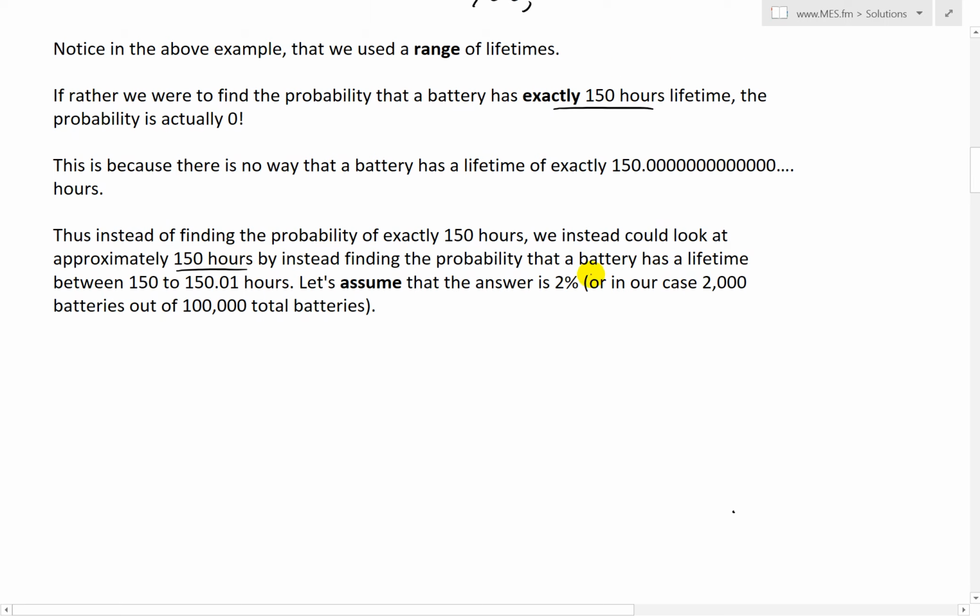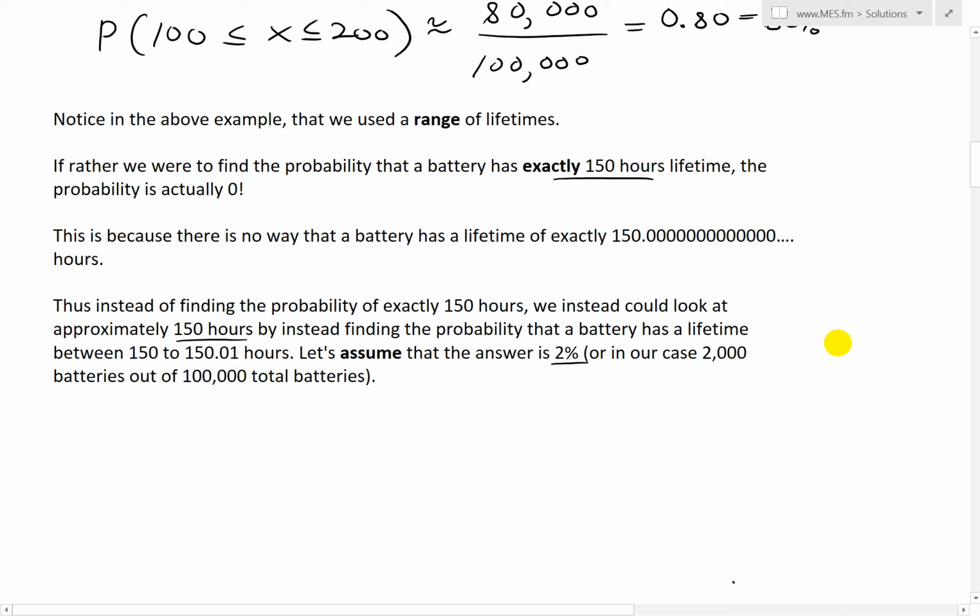So instead, we find the probability that a battery has a lifetime between 150 and 150.01 hours, which is pretty small. Let's assume that the answer in this case is just 2%. Again, all these probabilities go back to the experimental evidence, which in our case is assumed to be 2%, which means 2,000 batteries having a lifetime between 150 and 150.01 out of 100,000 total batteries.